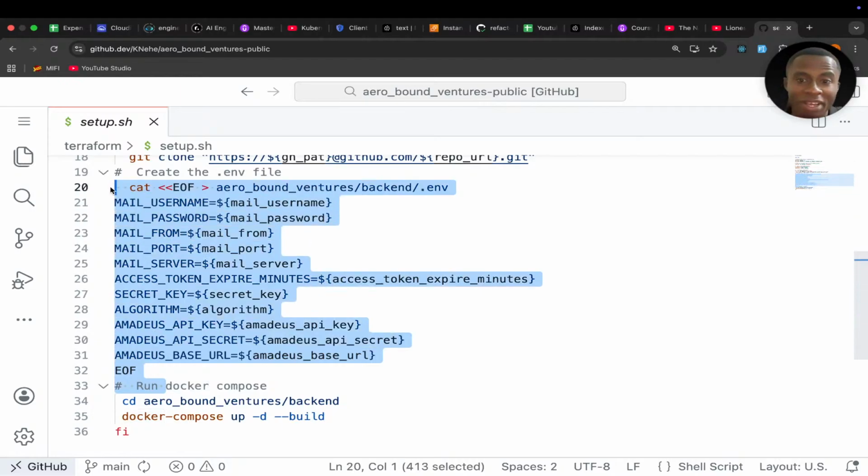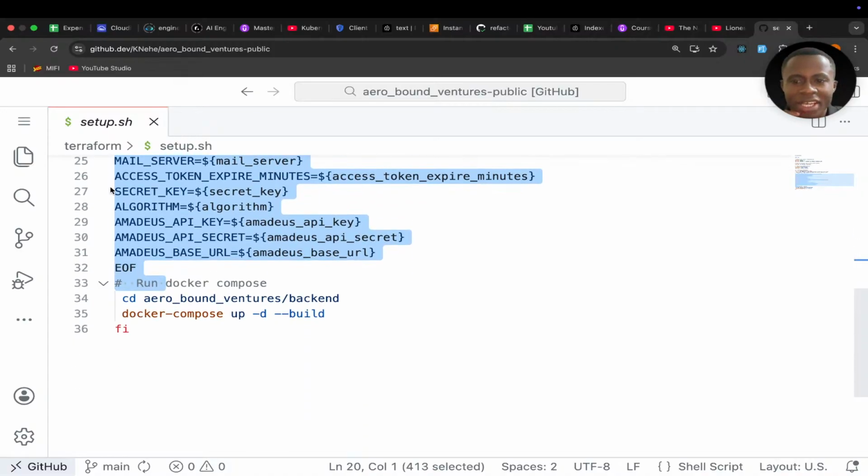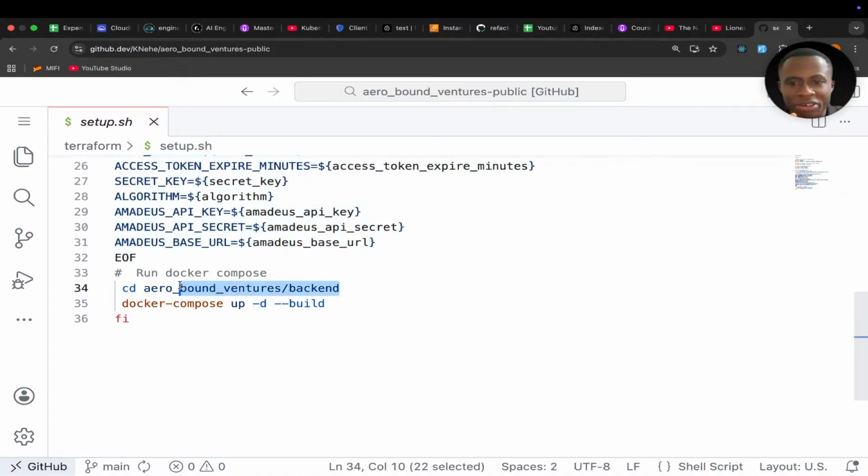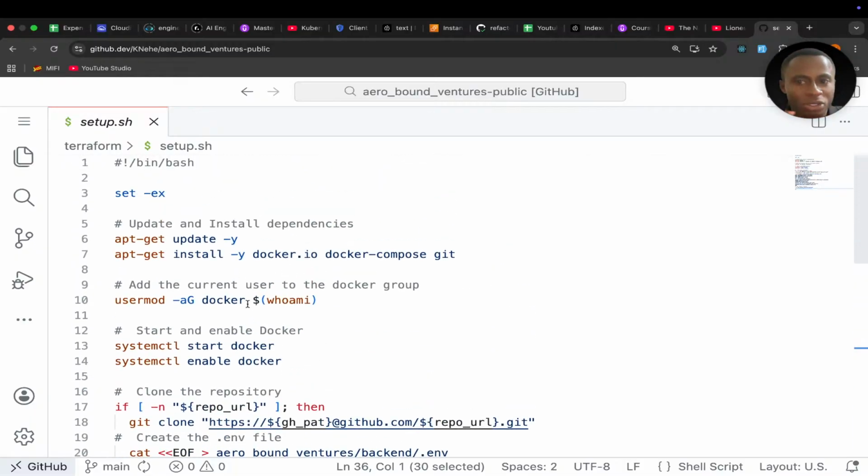That env file, and those who have been following from the beginning, this is not the first time you're seeing this. I did this sometime back in the past. And then it changes directory into the backend directory and then does a Docker compose build and minus D, meaning detached, or doing it in the background. But this has some consequences.